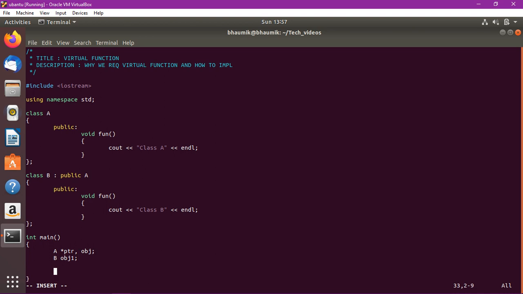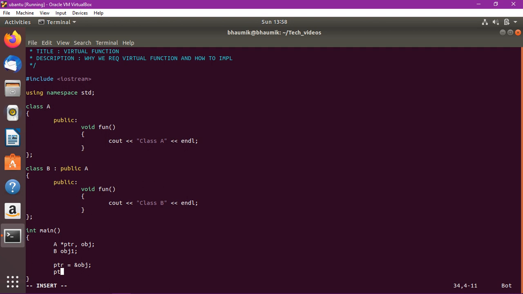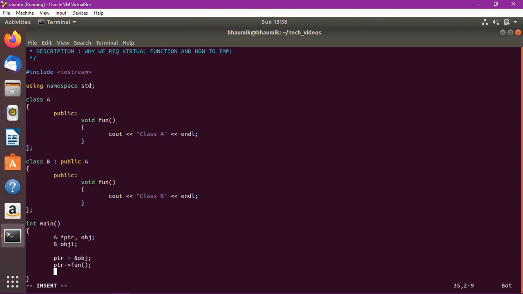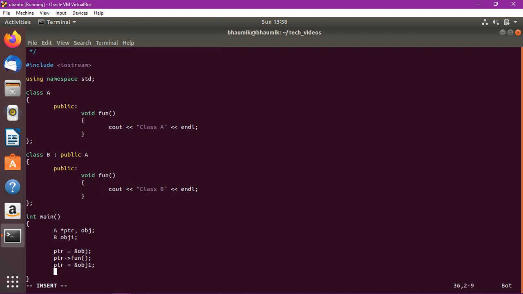Now in the pointer we will give the reference of the object of class A and we will call the function that is present in class A. Now again we will give the reference of the object of class B, and we will call the function which is present in class B.